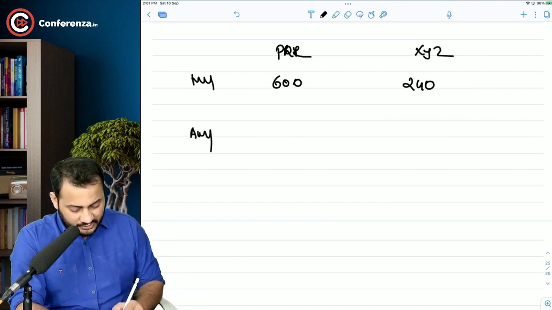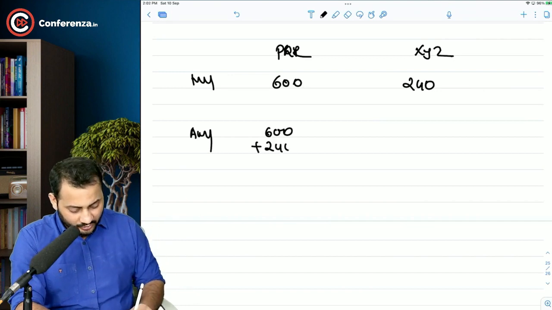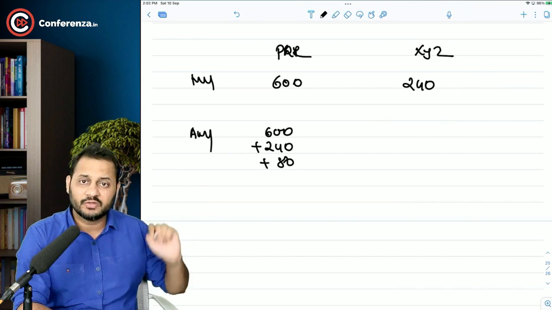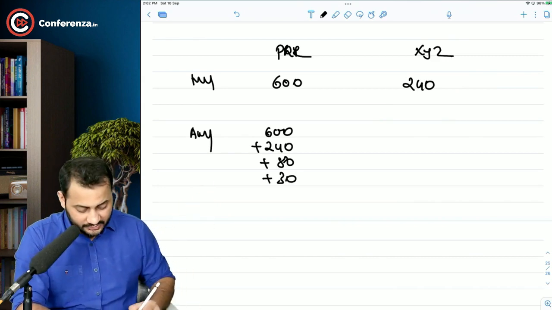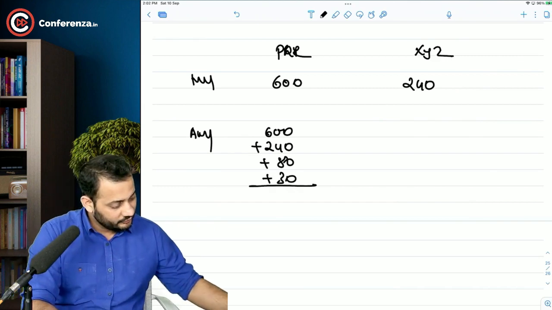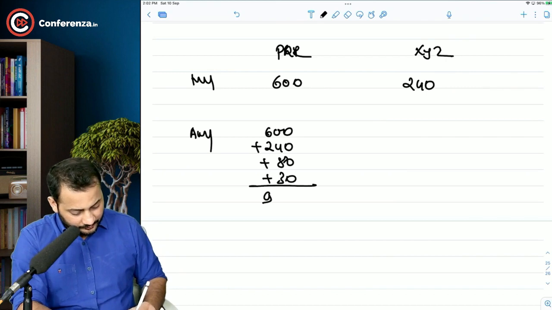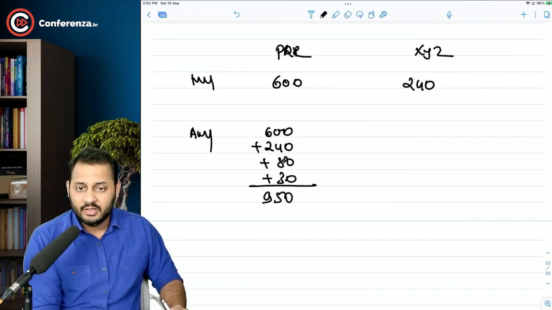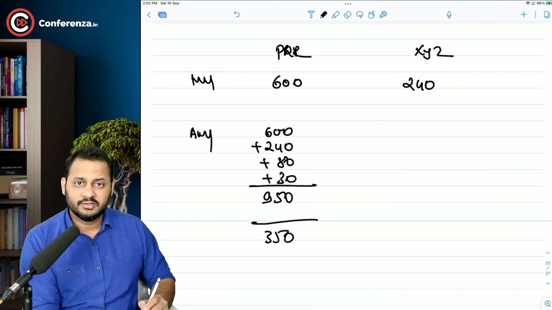But after merger, what will happen? The market value of PQR will increase by 240 because you are buying that company, plus 80 lakhs because of the synergy benefit, plus 30 lakhs because of the lower salaries. So after merger the market value will be 950, right? So from PQR's angle, PQR can pay a maximum of 350 lakhs.